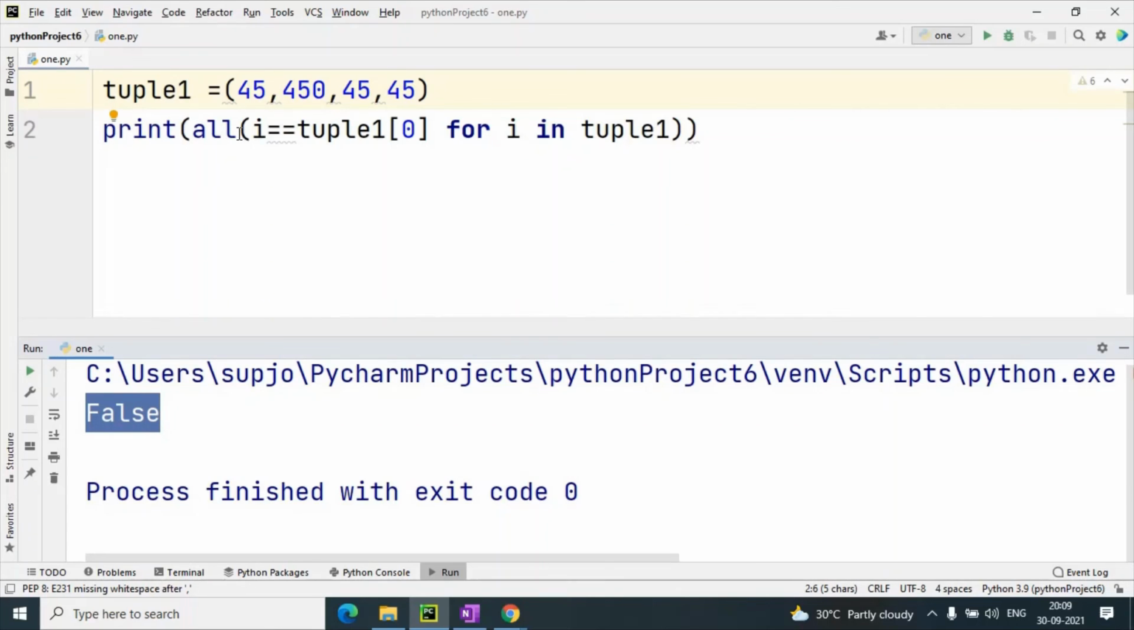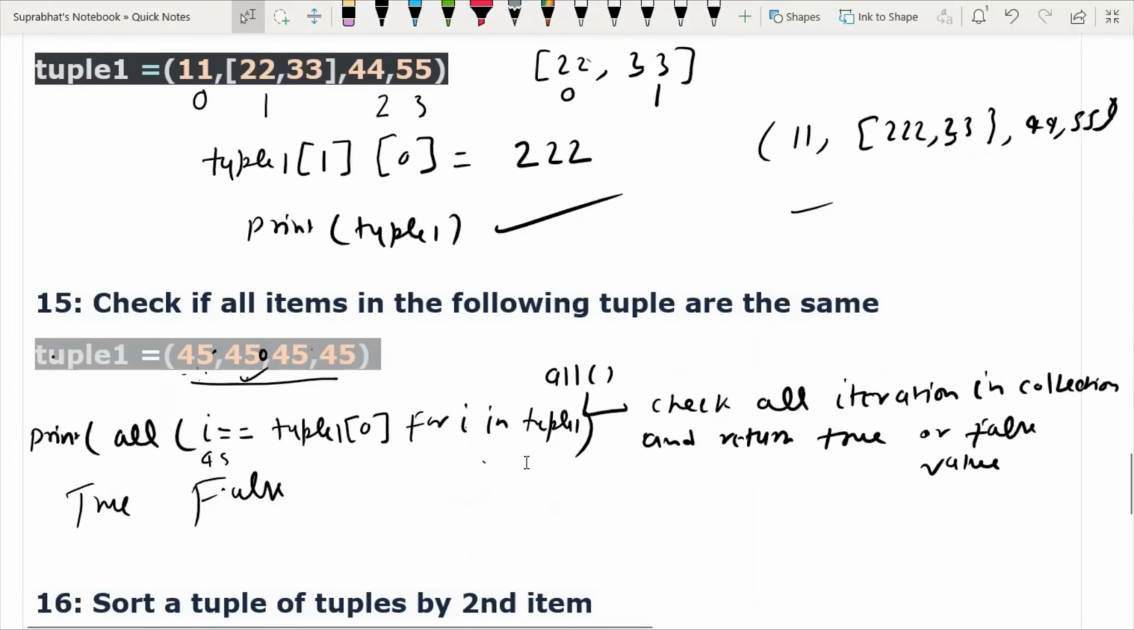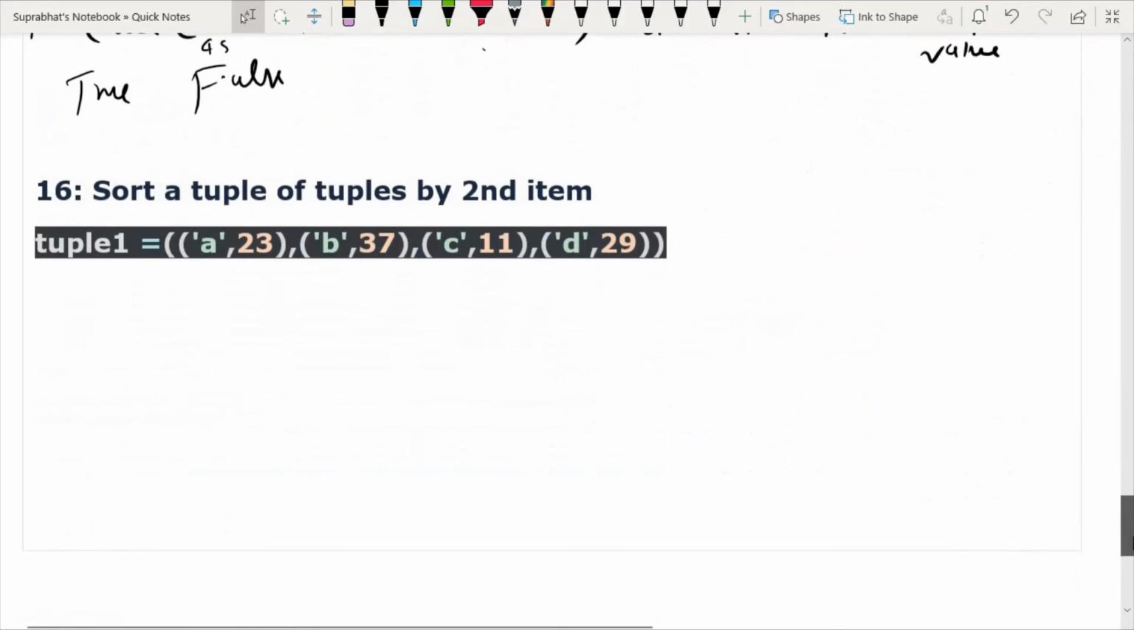Because all function is a function that will check each value in the iteration. If all are true, then it will return true value, otherwise it will return false value. Understand this question? Understand this? Yes, sir. Okay. So last question we will discuss tomorrow.